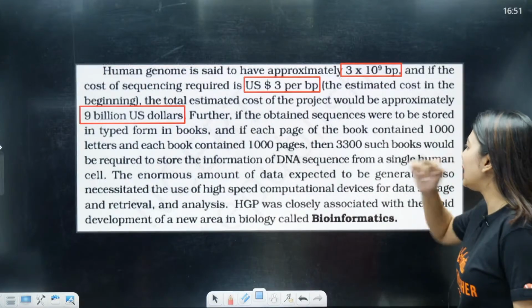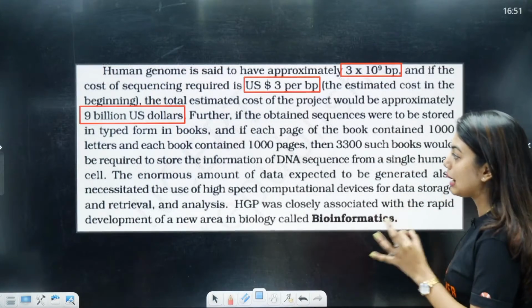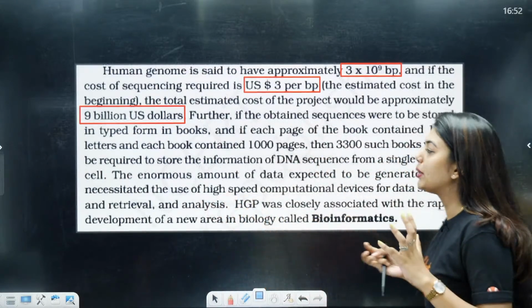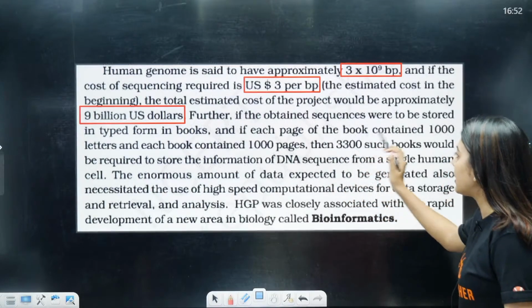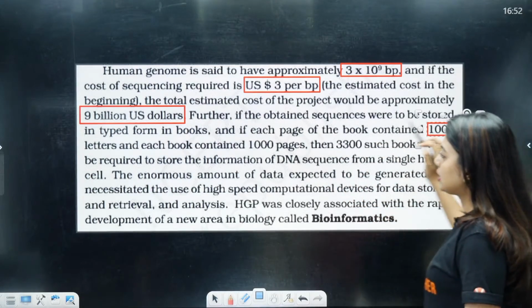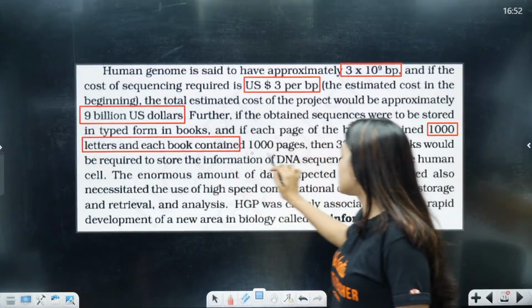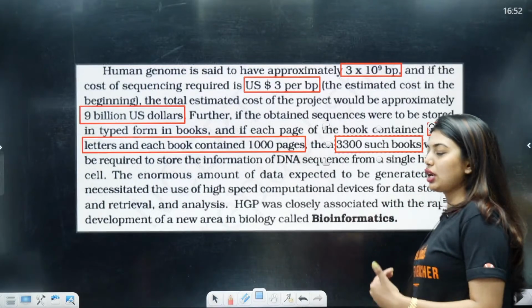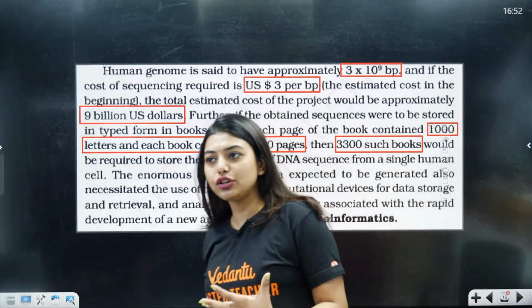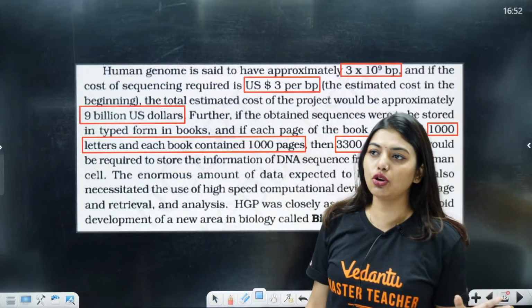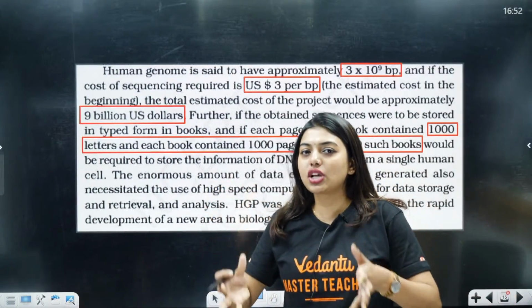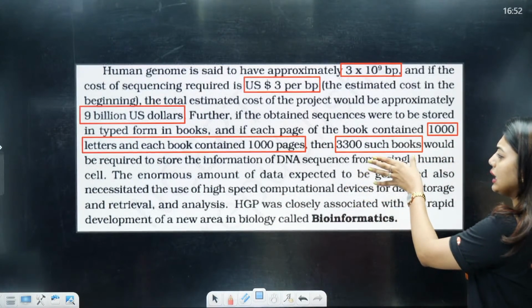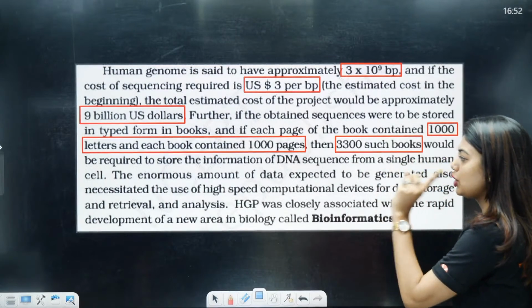No. Furthermore, if the obtained sequence were to be stored in a typed form, imagine all the sequence were typed in a book. How big of a book would it be? If each page of the book contained 1000 letters, and each book had 1000 pages, then each person would require 3300 such books to store the information. Then what is going to happen, students? Then Ratis will keep his encyclopedia aside and he would be carrying these 3300 books, which would store the information of a DNA sequence from a single human cell.